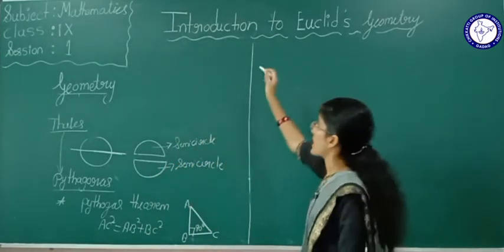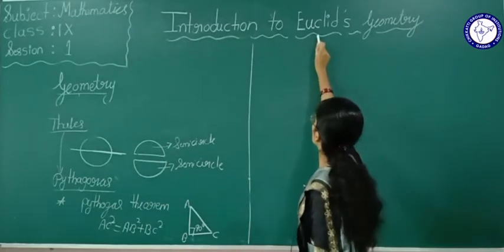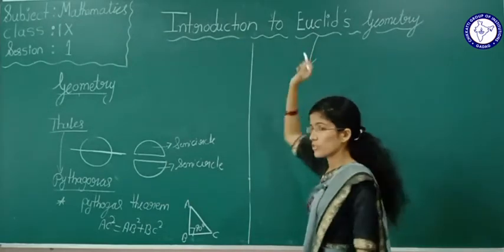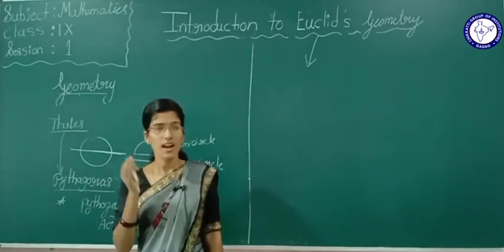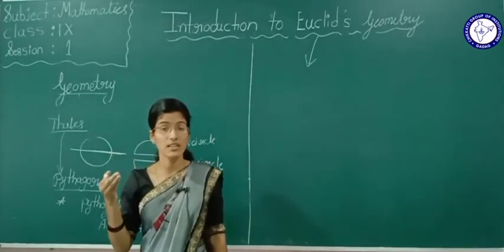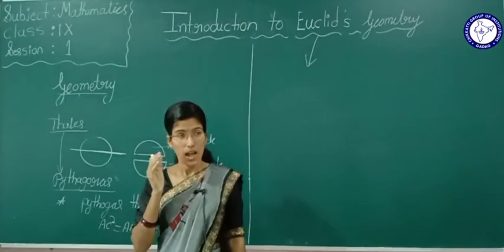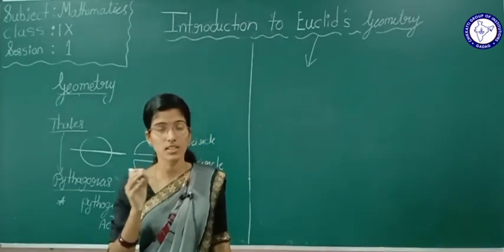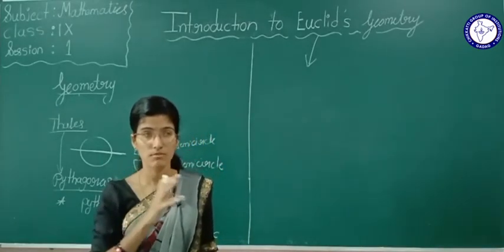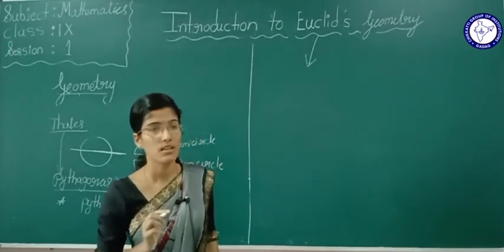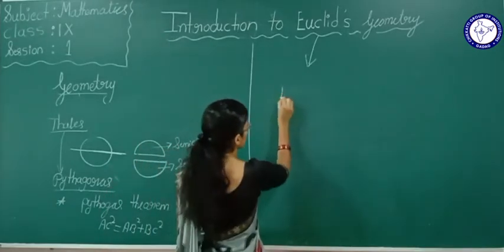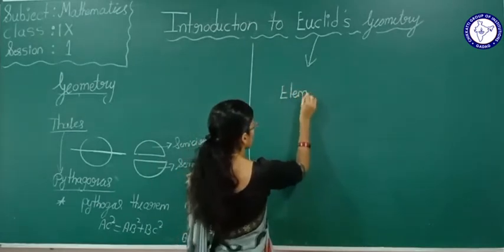I have written Introduction to Euclid's Geometry. Euclid was a mathematics teacher in Egypt. He studied geometry and arranged it all in a very systematic manner, and he wrote all his information in a book called Elements.